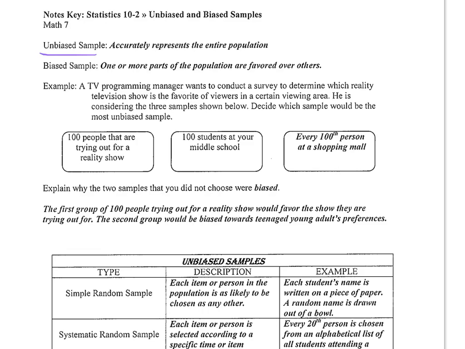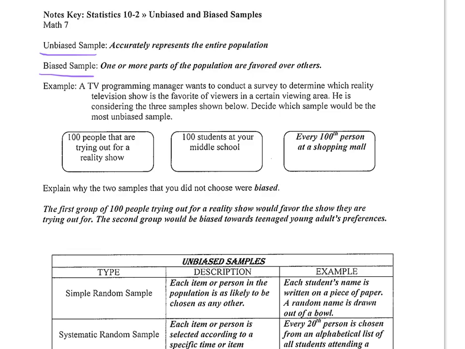A biased sample is one where one or more parts of the population are favored over others. So, for example, if I took the same survey, but I only asked students on Team 7A, then that would be biased because the students on Team 7A would be favored.